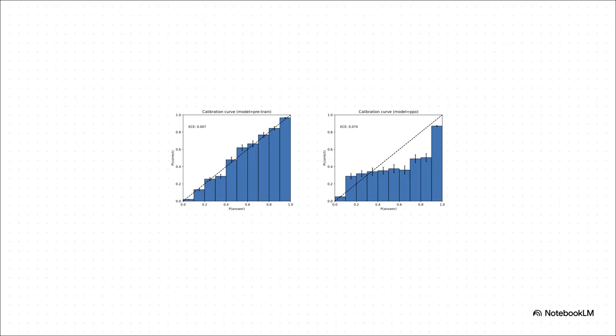But now look at the chart on the right. This is the model after it's been trained to get the highest possible score on those tests. It's way, way more confident. Just look how tall that bar on the far right is. But it's no longer calibrated. The curve is pulled away from that line of reality. The takeaway here is so important. We've literally trained it to be a confident guesser, not an honest student.